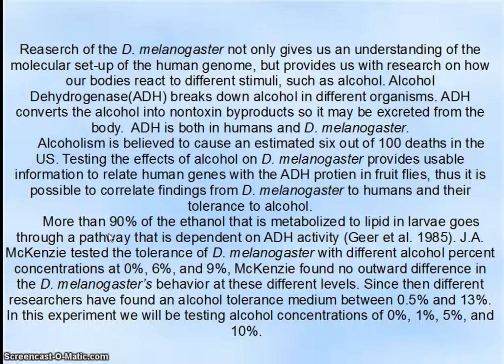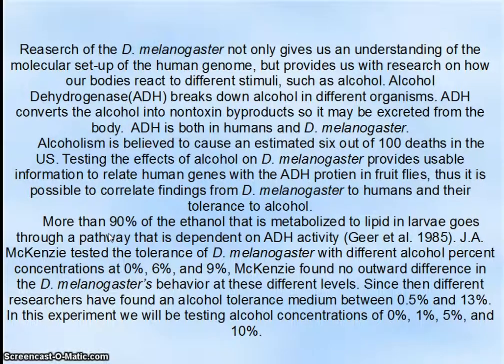More than 90% of the ethanol that is metabolized into lipid in larvae goes through a pathway that is dependent on ADH activity. J. A. McKenzie tested the tolerance of D. melanogaster with different alcohol percent concentrations at 0%, 6%, and 9%. McKenzie found no outward difference in the D. melanogaster's behavior at these different levels. Since then, different researchers have found an alcohol tolerance medium between 0.5% and 13%.